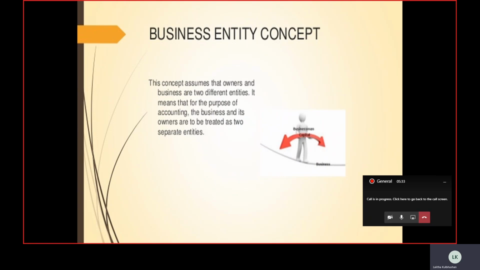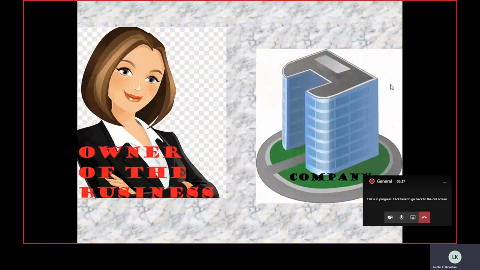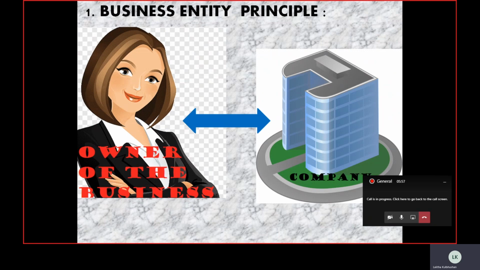For example, if I take the example of Reliance Industries, the founder of Reliance Industries is somebody else. But Reliance Industries is a separate entity with its own legal name and legal authenticity. So this principle says that the owner of the business and the company or business organization need to be separated from each other.